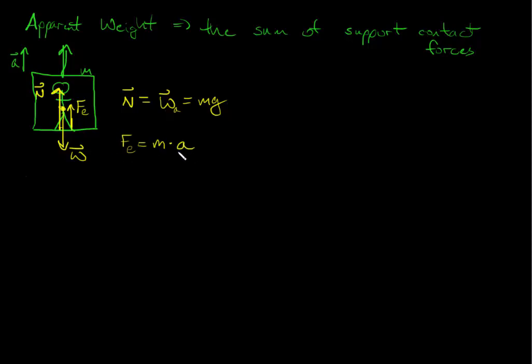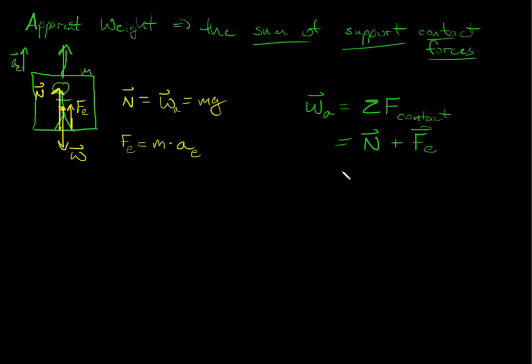That comes from Newton's second law. This is the acceleration of the elevator. Let's put a little e there. The acceleration of the elevator. Okay, so apparent weight is the sum of the support contact forces. So we need all of the forces. So my weight apparent is going to be all of the forces in contact. So we can see I have the normal force plus this new force, this force of the elevator pushing me up because it's accelerating.